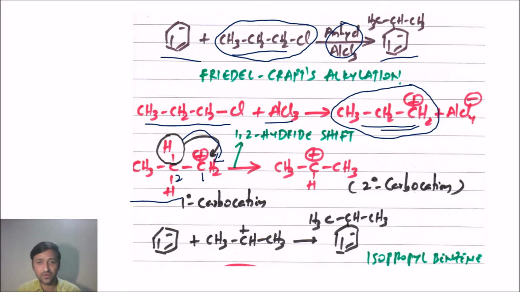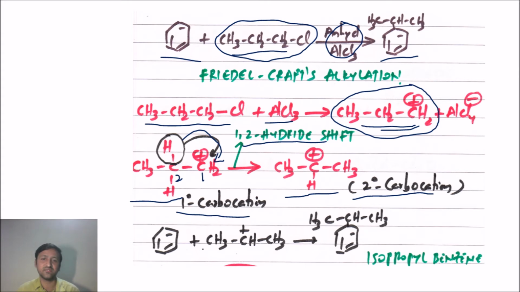You can call this process 1,2 hydride shift. If this happens, it results in the formation of a secondary carbocation. You can see here the middle carbon getting positive charge. So by 1,2 hydride shift, we are moving from a primary carbocation to the secondary carbocation, that's a more stable carbocation, right? So if you get a more stable carbocation, you can take the next step now.